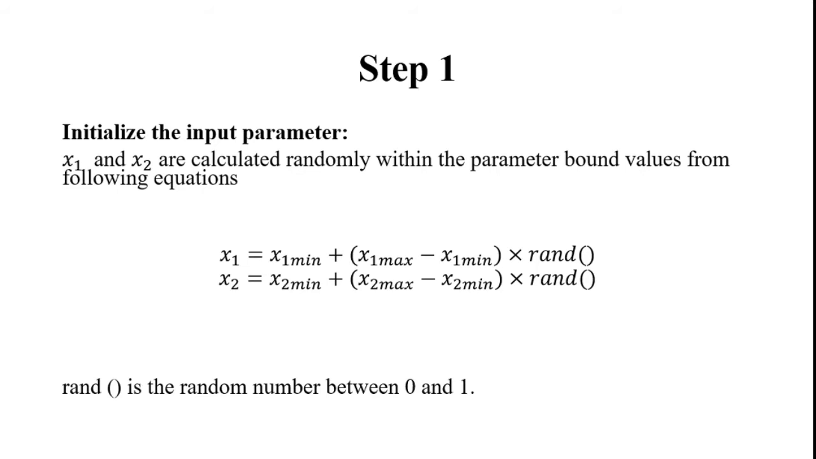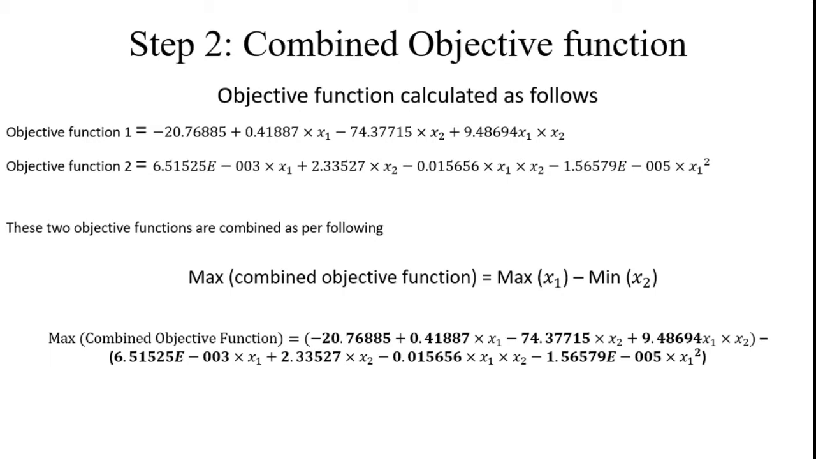So x1 and x2 are calculated randomly within the parameter bound values from the following equation: x1 equals x1 minimum plus (x1 maximum minus x1 minimum) times a random number. That random number is generated between 0 and 1, and x2 also follows the same formula: x2 minimum plus (x2 maximum minus x2 minimum) times a random number. Likewise, we may construct our initial population or initial random numbers with the x1 and x2 values.